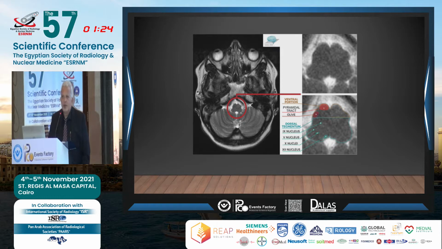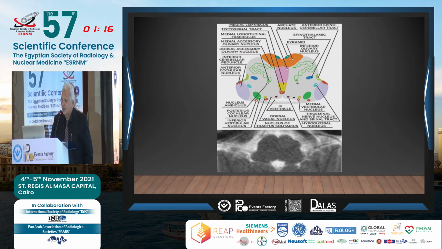If you go down to the medulla now, the medulla oblongata, a very small structure, but also with a lot of structures inside. As you see, all of these structures, can you imagine? I'll give you a few seconds to look at all of these structures passing through the brainstem, passing through the medulla oblongata. It's an unbelievable miracle on the human body.